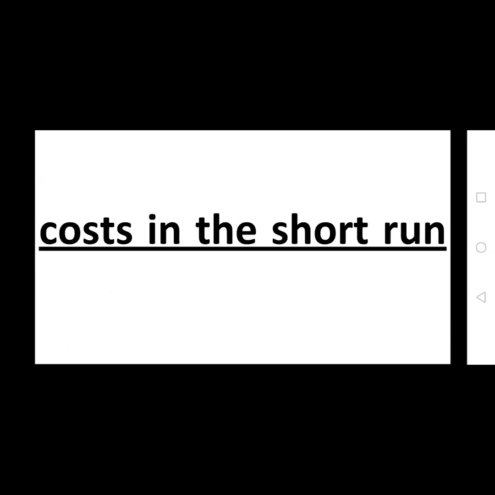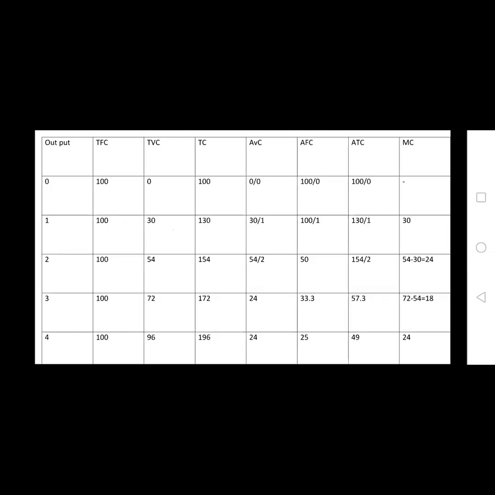So what are the costs? In the last class we already discussed different cost concepts: long run cost, short run cost, fixed cost, variable cost, explicit, implicit, and book cost. So these are the different types of cost concepts. What are the costs incurred by the organization in the short run? That is called the cost in the short run.